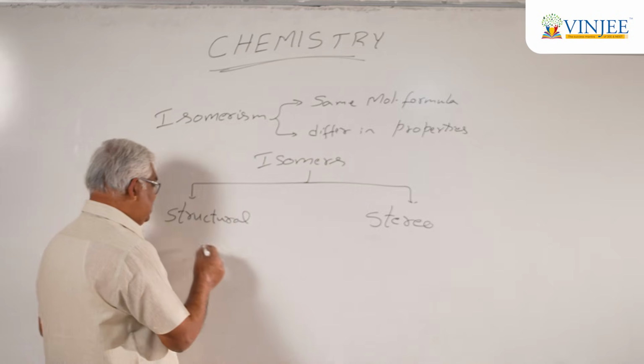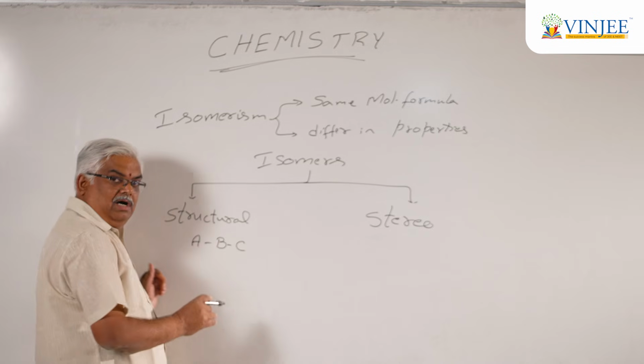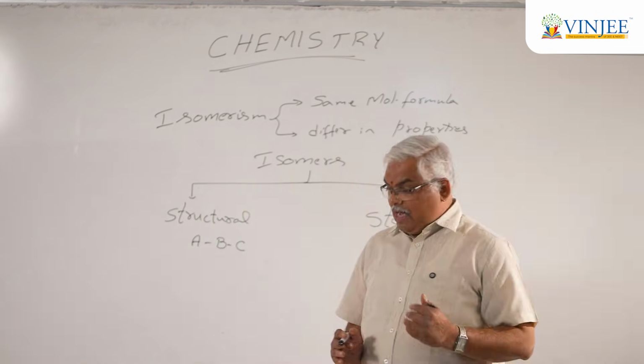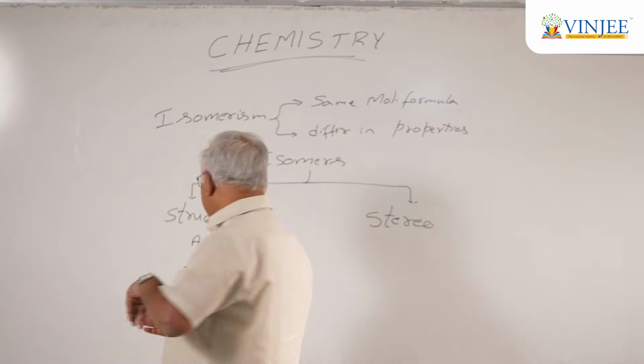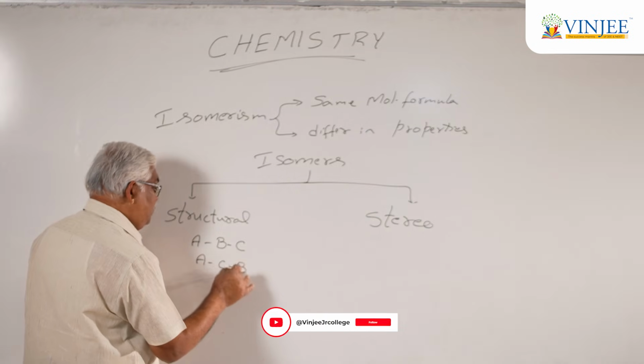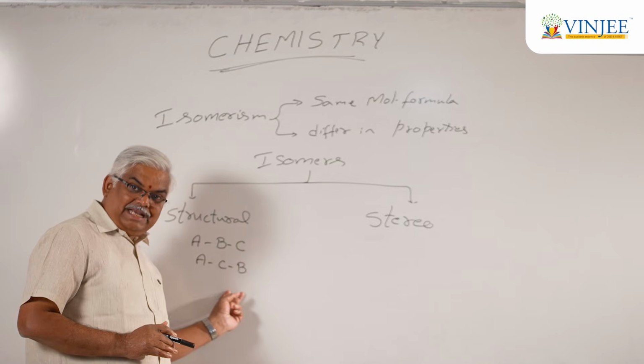What do you mean by it? In the sense, suppose A, B, C are the atoms that are connected to each other to form a compound, another compound which can be called an isomer can be ACB. They differ in their bonding connectivity.